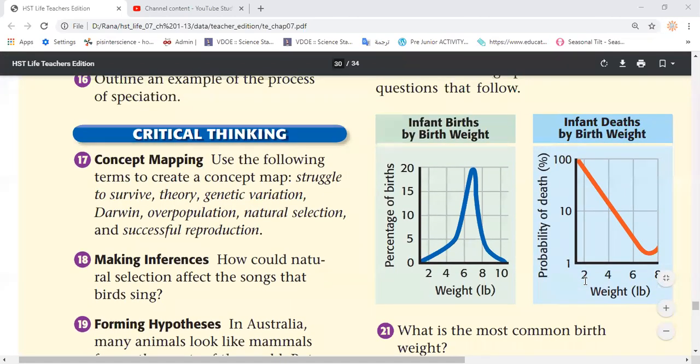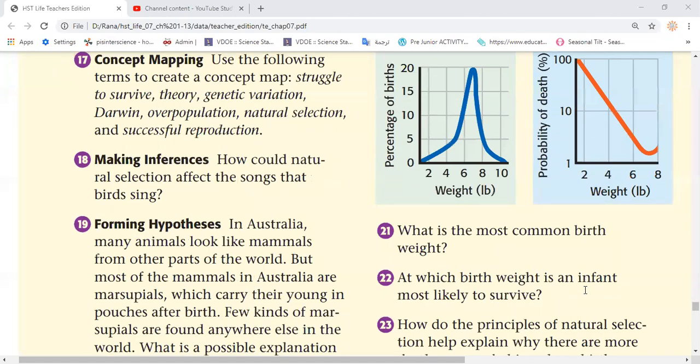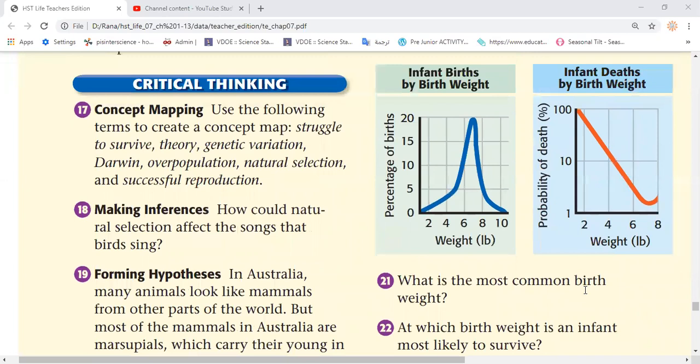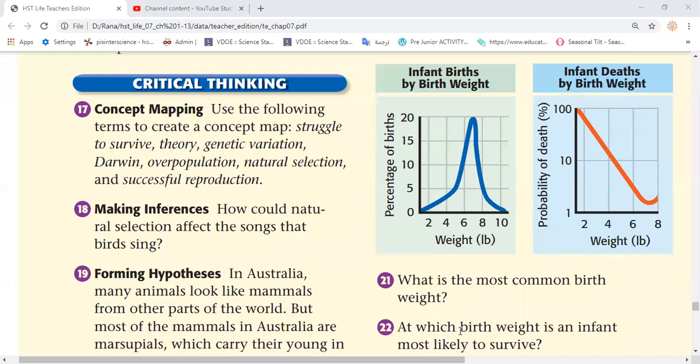So he said, what is the most common birth weight? Who can answer this question? Yes, Mehad. 7 pounds. Okay, so approximately 7, yes. So between 6 and 8, that's good.